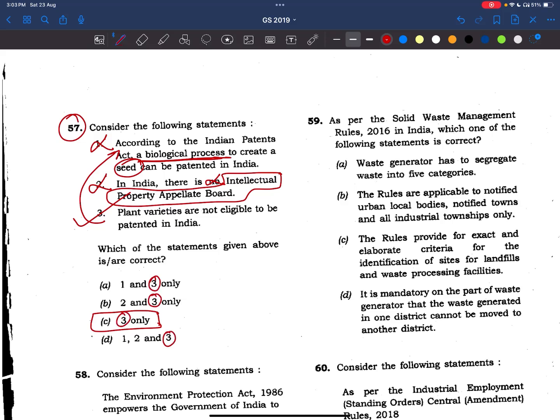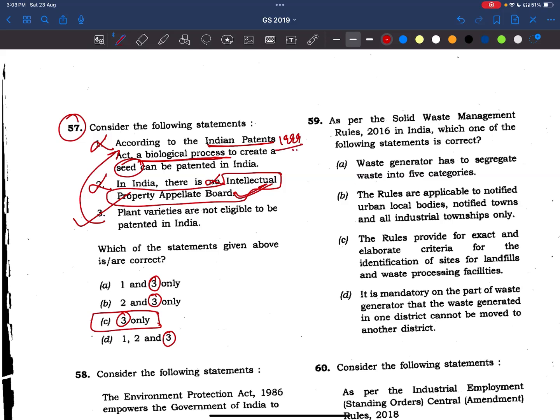Okay, now see what we have to do. We have to read about the Indian Patents Act since it has asked. Okay, what are the provisions in it? And see this body also, the Intellectual Property Appellate Board. It was constituted in 2003, and this act was enacted in 1999.